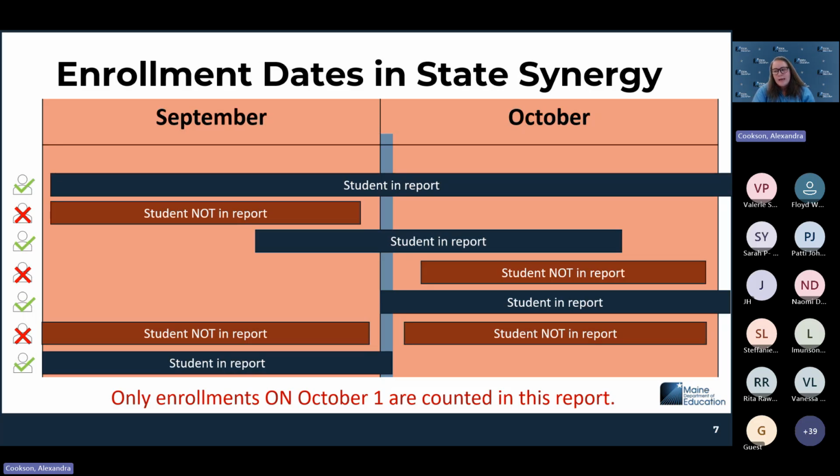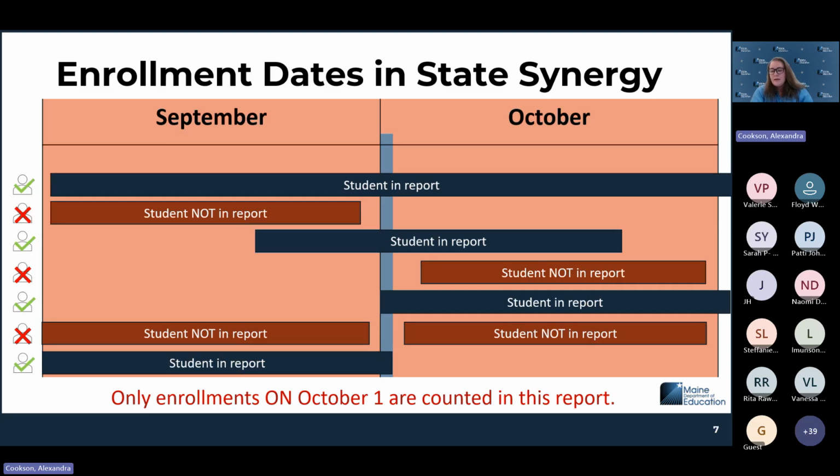This student is not going to count because they were not enrolled on that October 1 date. So this would be one that you would want to investigate to see if the student was supposed to be enrolled with another district, or if the enrollment never happened with the other district. You would want to work that out to see who would need to get the subsidy for that student, and change start dates to make sure they overlap 10/1 if necessary.